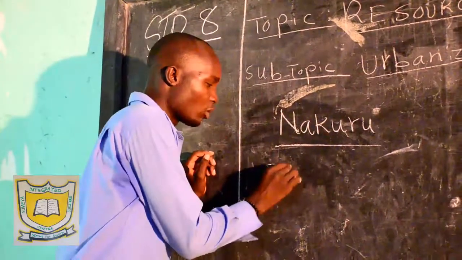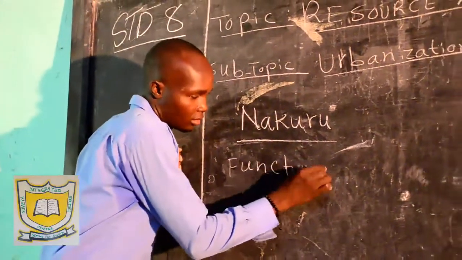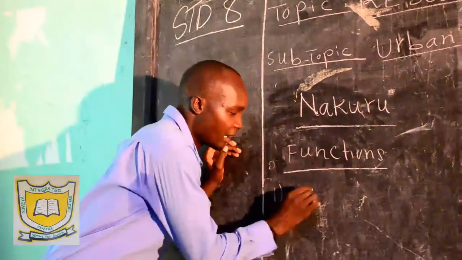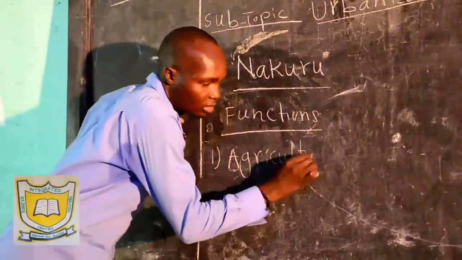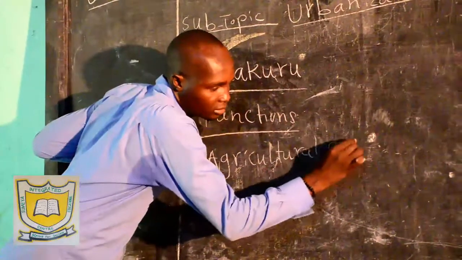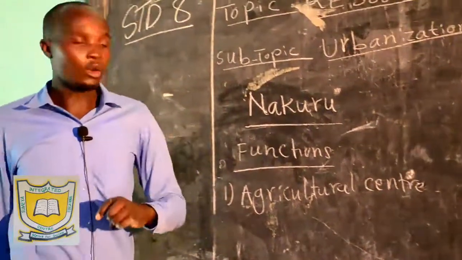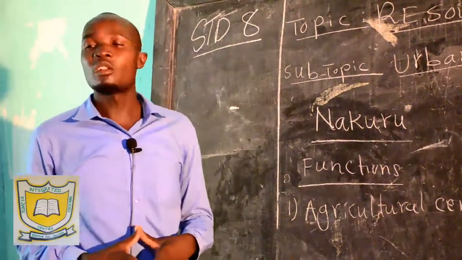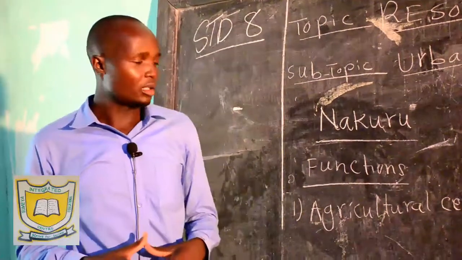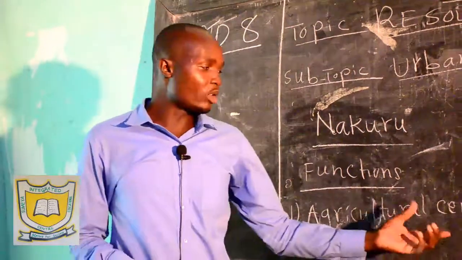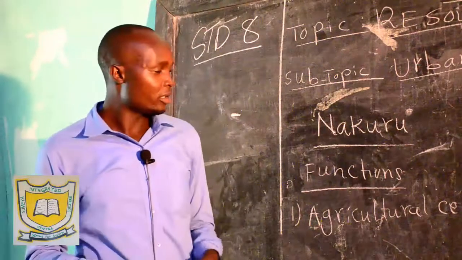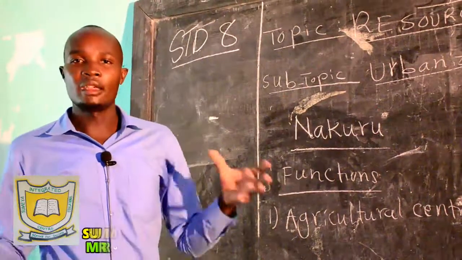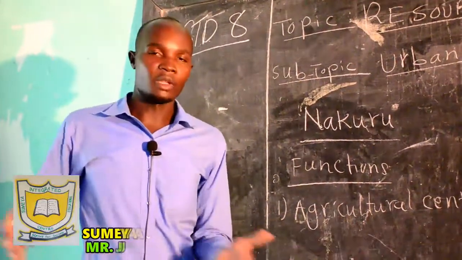So functions of Nakuru. Nakuru is an agricultural center. What do we mean? The Nakuru area is surrounded by large fertile lands. And we have said earlier that it was established by the European settlers, those who were farmers. So this land provides good surroundings where the market was provided for the goods from the farm produce.